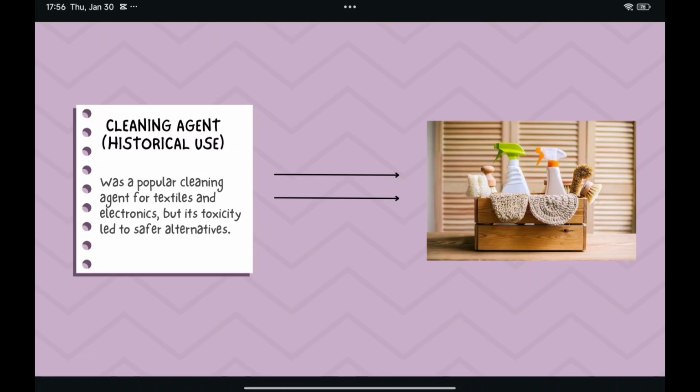It was a popular cleaning agent for textiles and electronics, but its toxicity led to safer alternatives. This was because of its carcinogenic and ozone-depleting properties. Carbon tetrachloride is now heavily regulated under environmental protection laws, and its usage is largely replaced with safer chemicals.